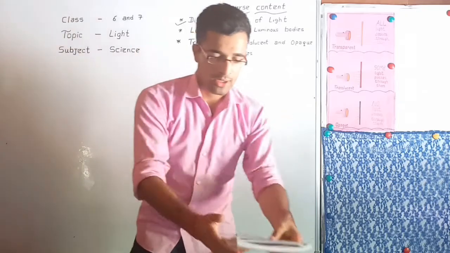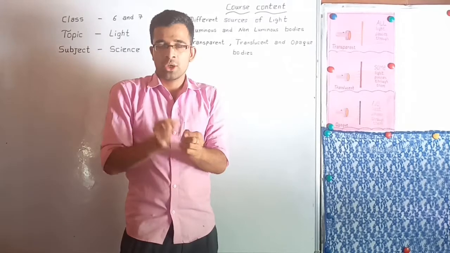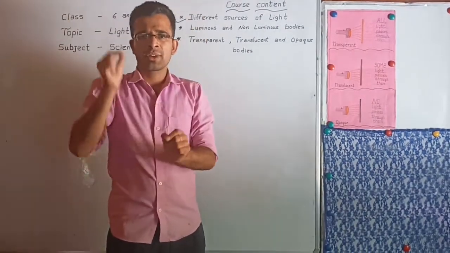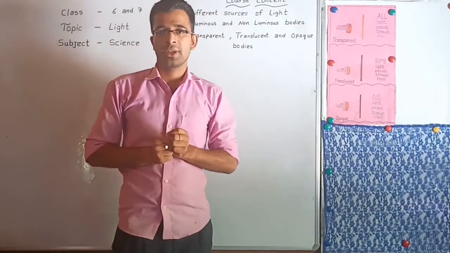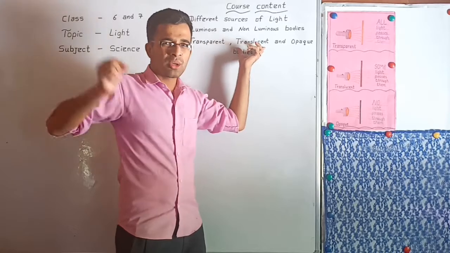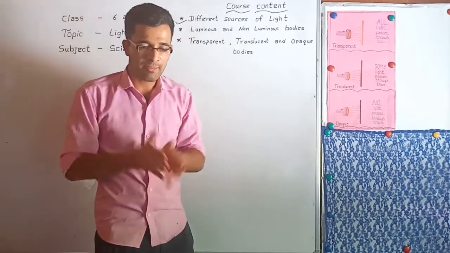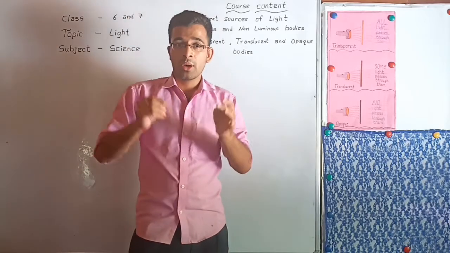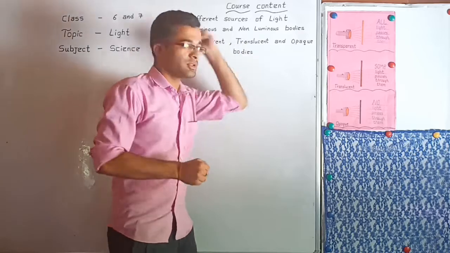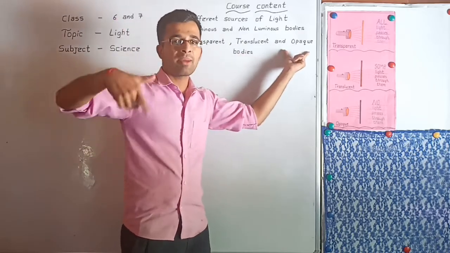In the same way, like a tracing paper, you use in social studies to draw the map. This tracing paper is also an example of a translucent object. So by this you can say that translucent objects are those objects which pass the light partially. For example, tracing paper, plastic. These all are the examples for translucent bodies. I hope you learned about this. Now move on to next one, opaque bodies.